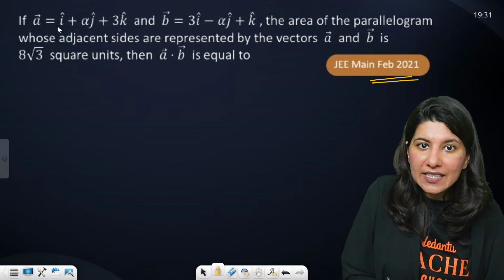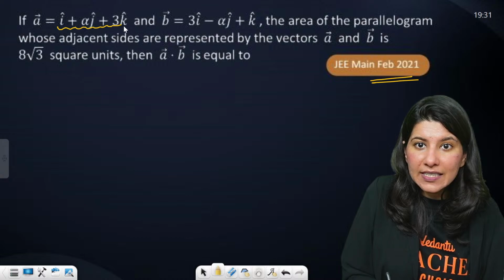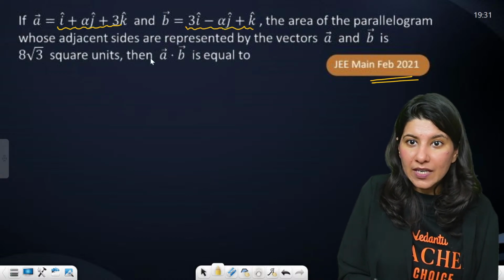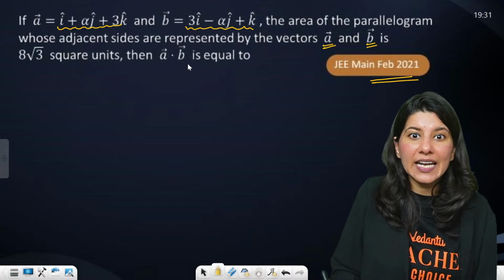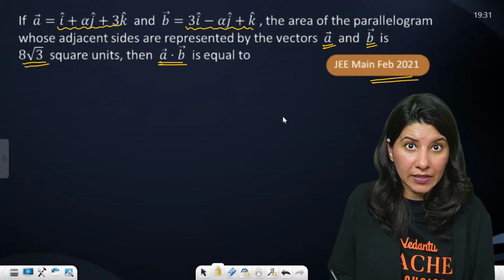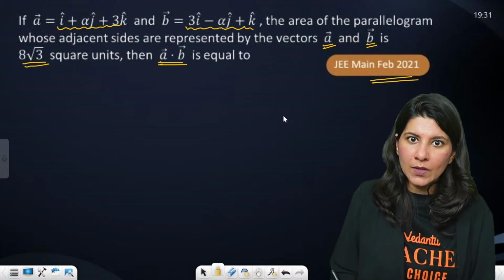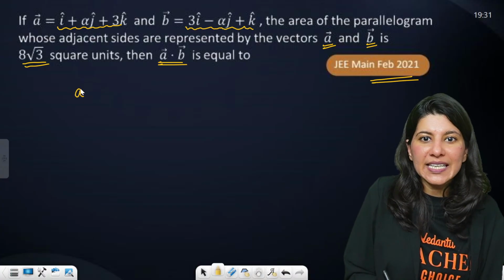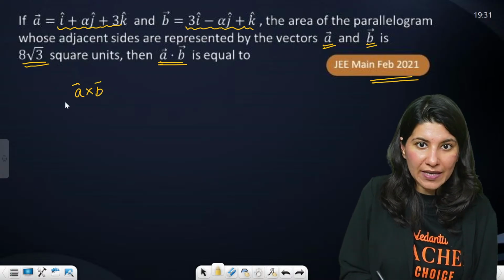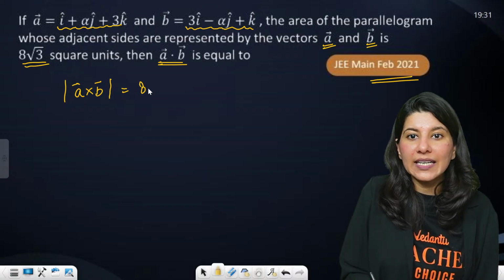A vector is given as this, B vector is given as this. Area of parallelogram whose adjacent sides are A and B is 8 root 3. Then they are talking about A dot B. So now what we will do is A cross B magnitude. They are already giving A cross B magnitude as 8 root 3.